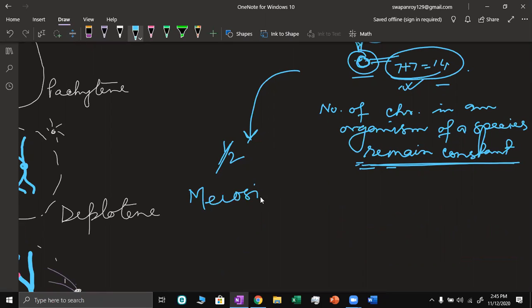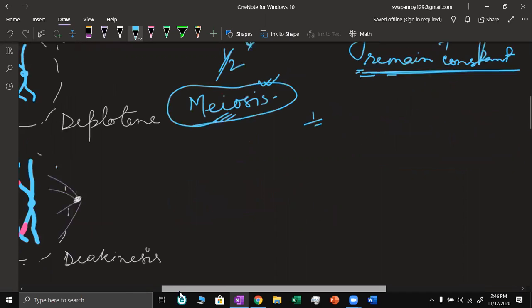So this reduction of the chromosome number takes place by a cell division, that is meiosis. Meiosis is a type of cell division in which the chromosome number is reduced to half compared to the parent cell.